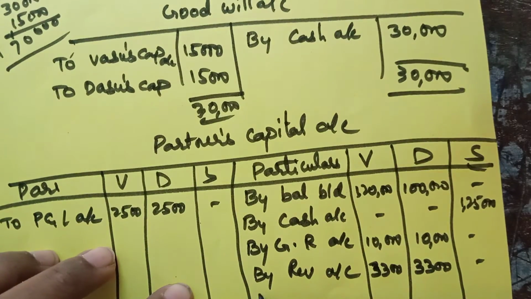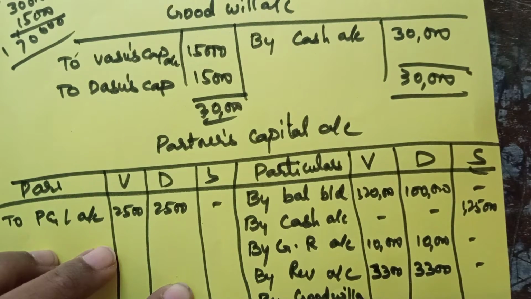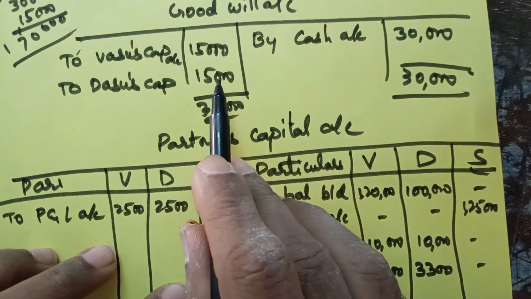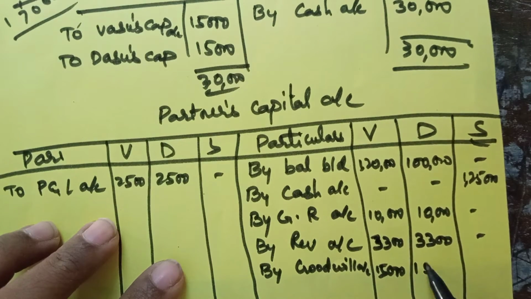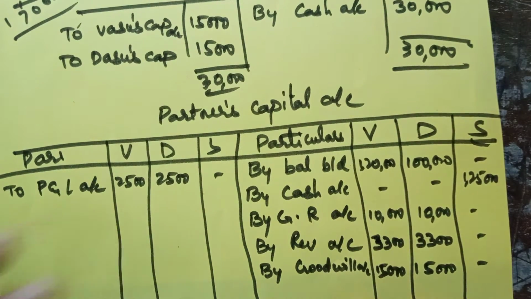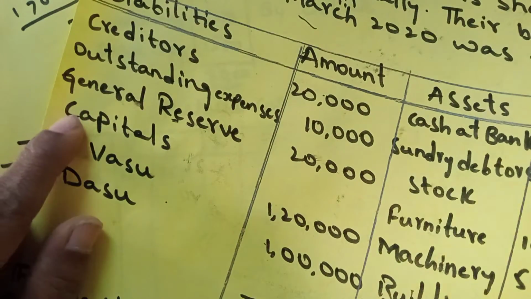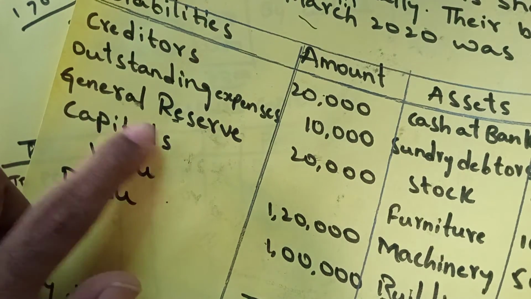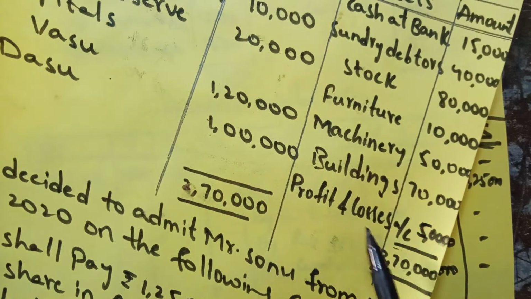Then goodwill, you should give goodwill also to old partners, distribute. So goodwill also we did here, 15,000 and 15,000. So all entries are over, we took everything. Here on the liability side only general reserve is there. Profit and loss, sometimes it will be on the liability side and sometimes on the asset side.